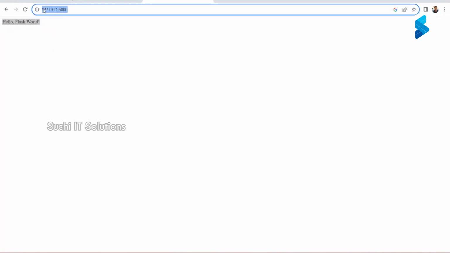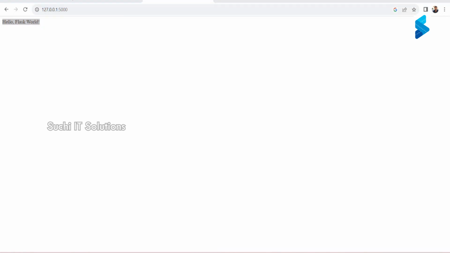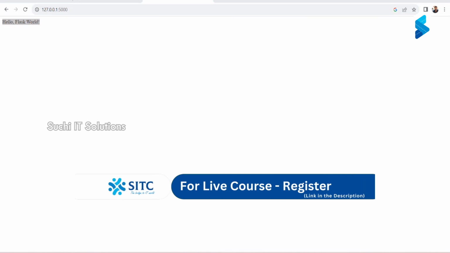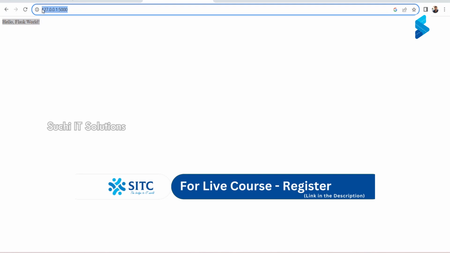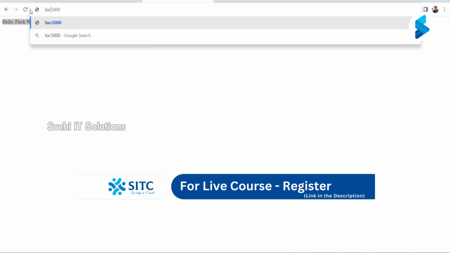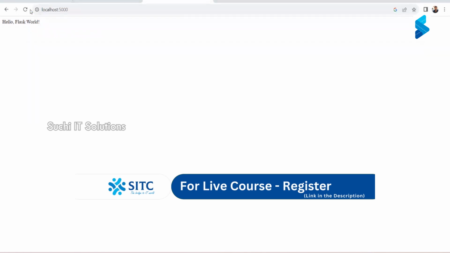You go to the browser, on the address bar, you enter a certain URL. By URL you mean there is a particular domain name you will be using. And since it is our development server, we are going to use an IP address, colon, the port number. And when I said 127.0.0.1, or I can call it localhost, they are one and the same. And what is important is which port it is running on.